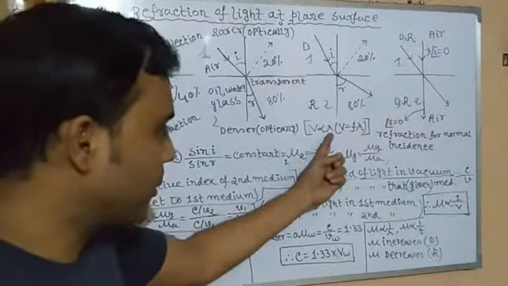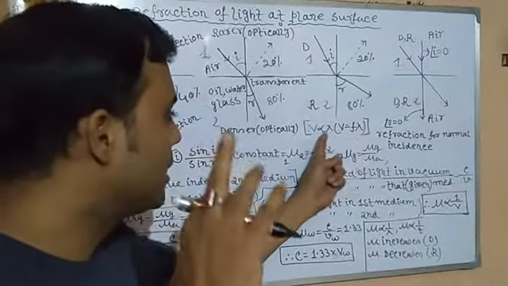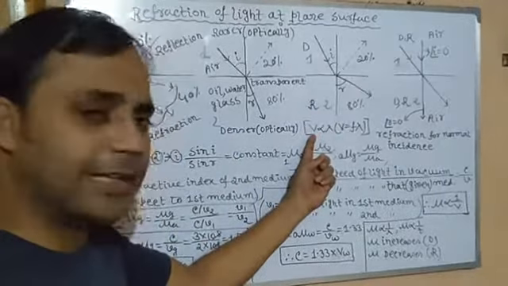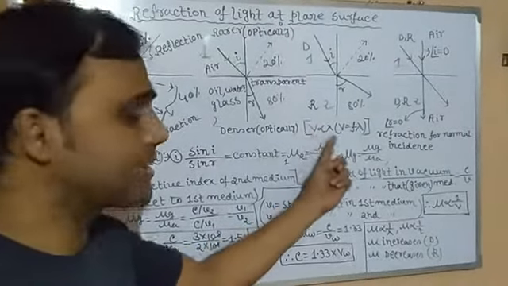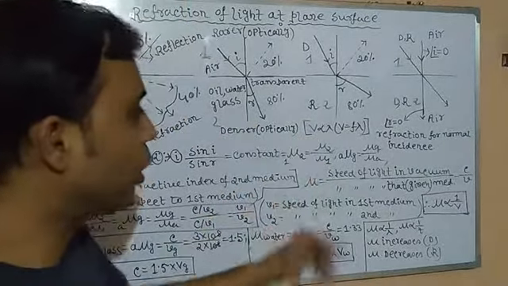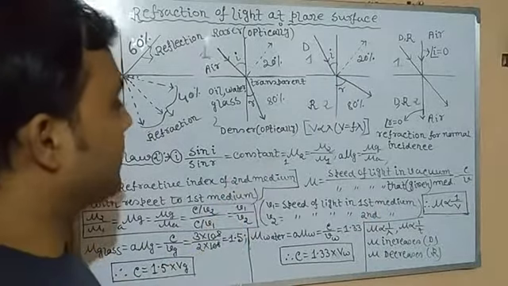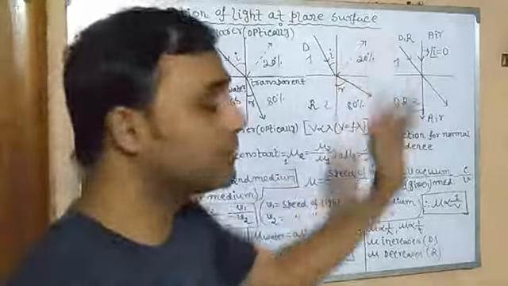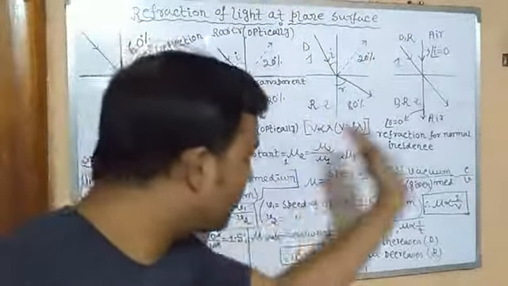Since V equals f lambda, as already learned in class 9, velocity is directly proportional to lambda, that is wavelength. So the same result we get for V, we will get for lambda. V increases, lambda increases; V decreases, lambda decreases. So when light travels from rarer to denser medium, velocity decreases, so wavelength also decreases. In the journey of light from denser to rarer medium, velocity will increase, like from market to national highway. So obviously lambda will also increase.